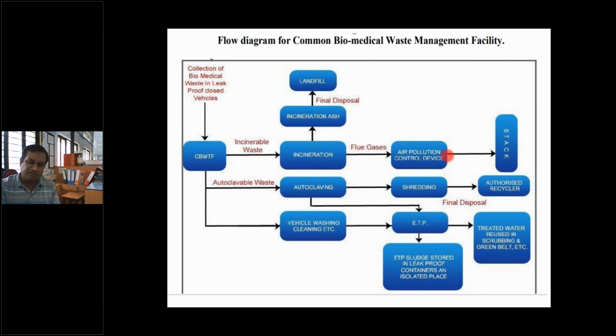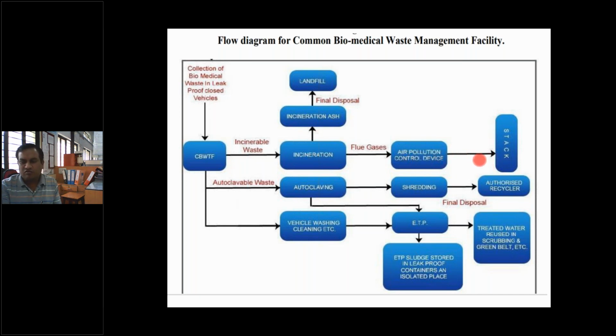Then the air, which may have some pollutants but under permissible limits as compared to the flue gases after incineration, is obtained. We have to refer to the maximum permissible level with reference to the MPCB norms, and with reference to those norms we control these pollutant levels.